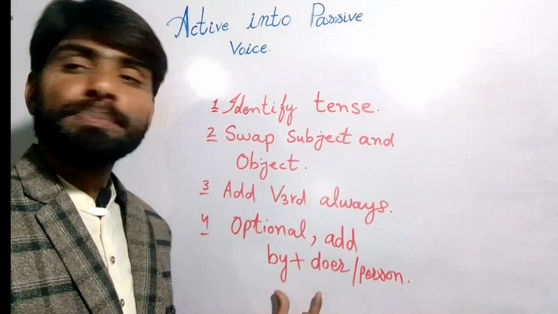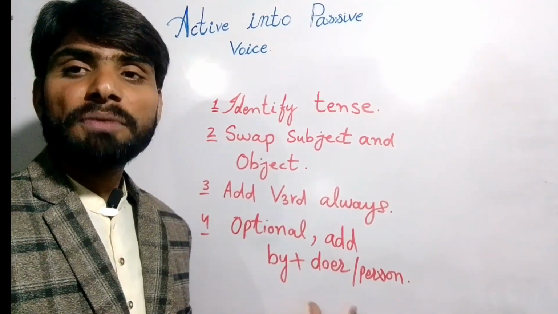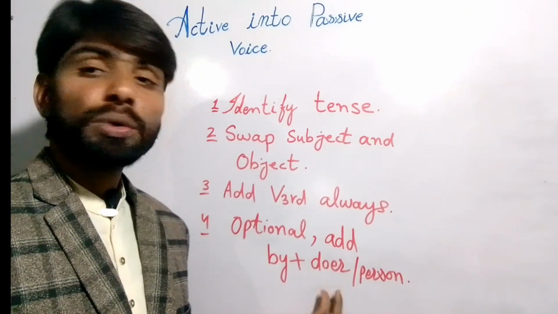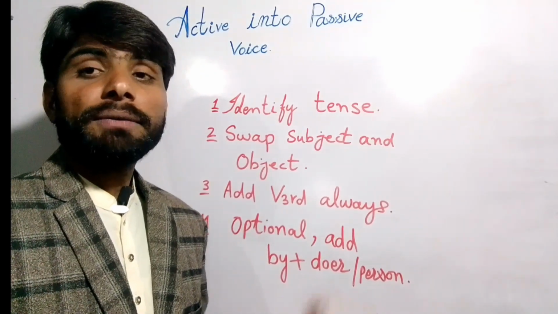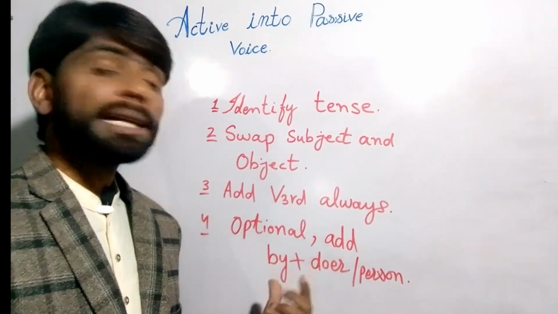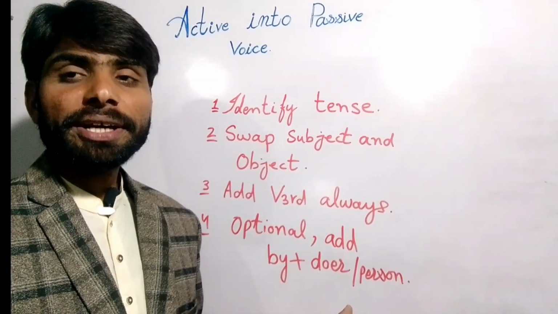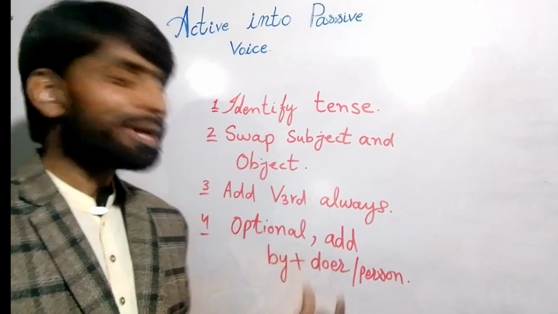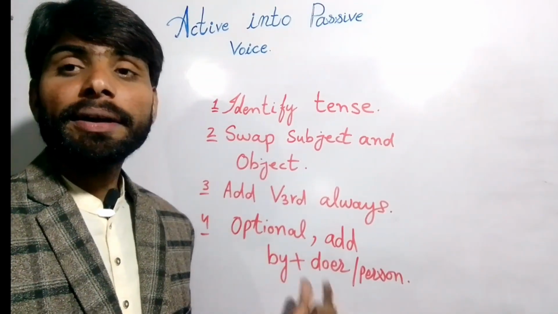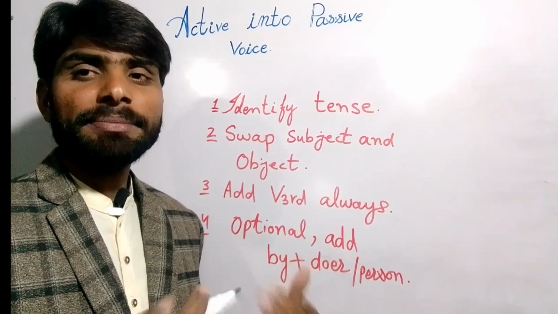We mention the person who has performed the action, that is the doer, only when needed. We will not mention it, as in 'the clothes are washed', right? So here, without adding 'by her', our sentence has sense and meaning, right?